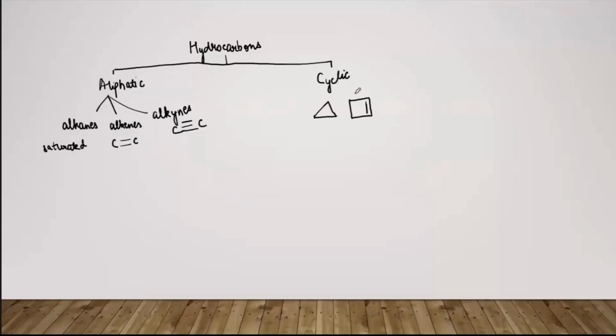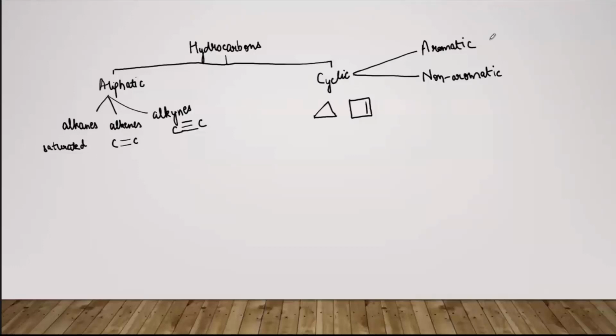Now we can also divide cyclic into two parts. Some can be aromatic and the others will be non-aromatic. The aromatic compounds generally have the benzene ring included in them, most of them. It's not necessary that there is a benzene ring, but the compounds or classes that we will study will generally have a benzene ring because of its large applications in industry.